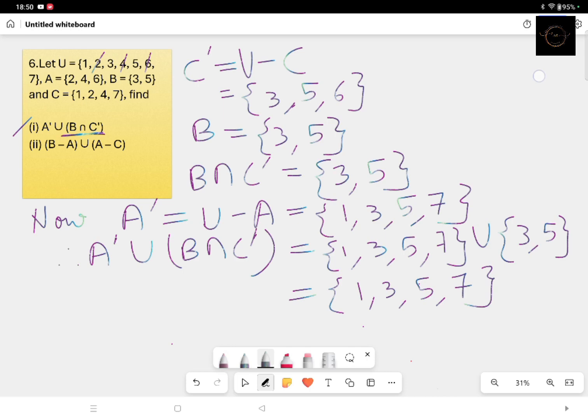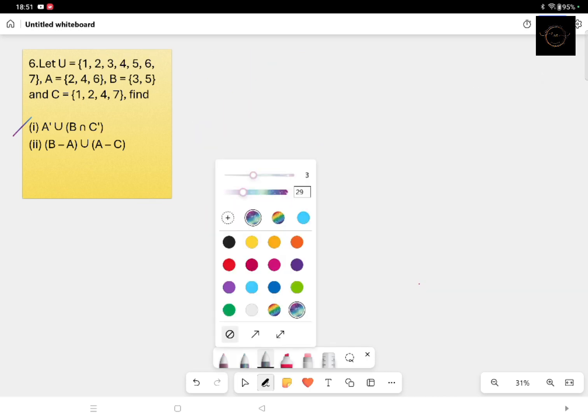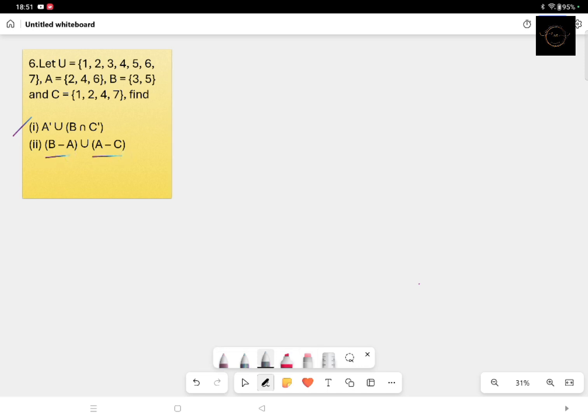We'll come to subpart 2. In subpart 2 you have to find out B minus A union A minus C. Brackets work we have to do first. So first we will find out B minus A, that is elements in B but not in A. What are the elements present in B and not in A? B minus A will be equal to 3, 5. Look, 3, 5 is in B but not in A.